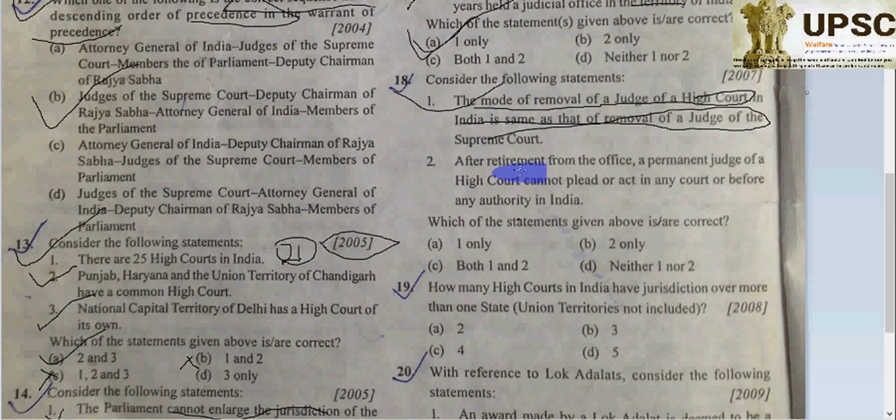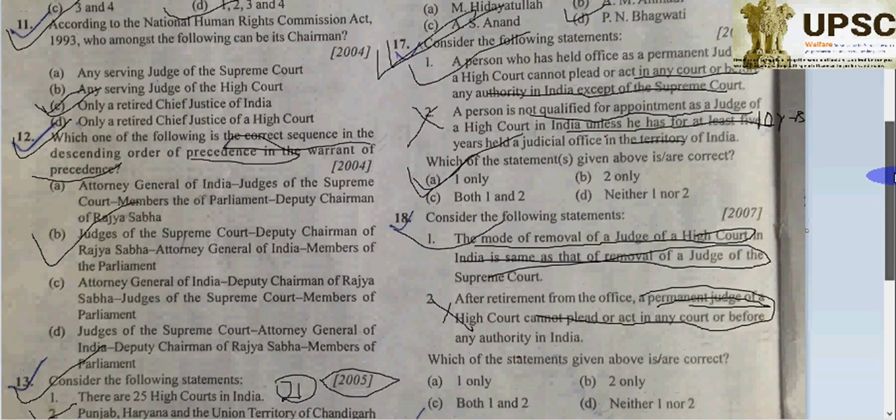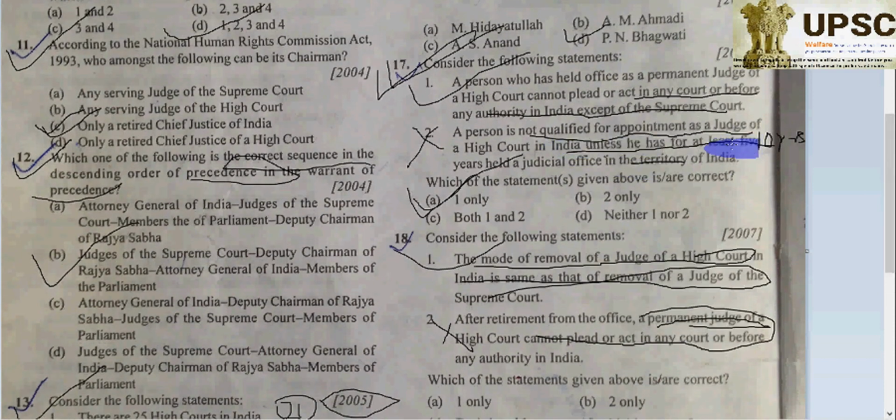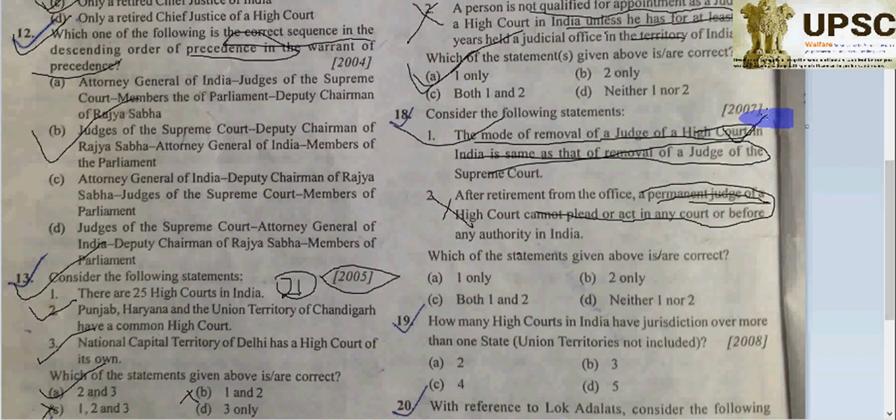Second, after retirement from office, the permanent judge of the High Court can't appear in any court before any authority in India. This is wrong, because the first concept has been repeated once again. It was already asked in 2006 and now in 2007 such a concept has been given here, so it's wrong. So which one is going to be A?